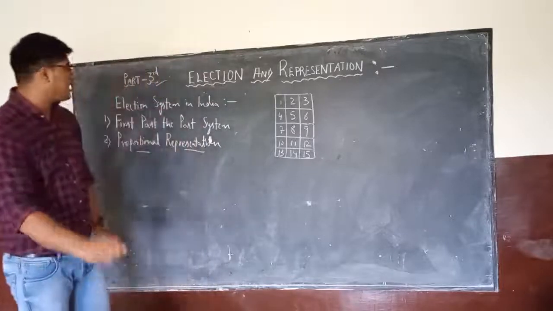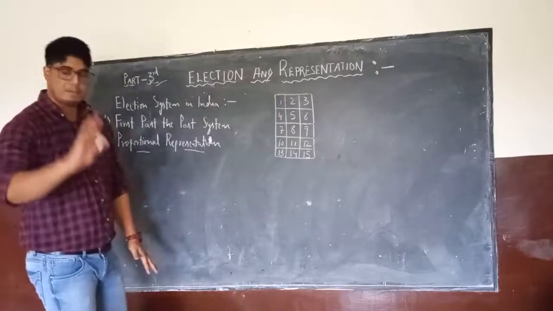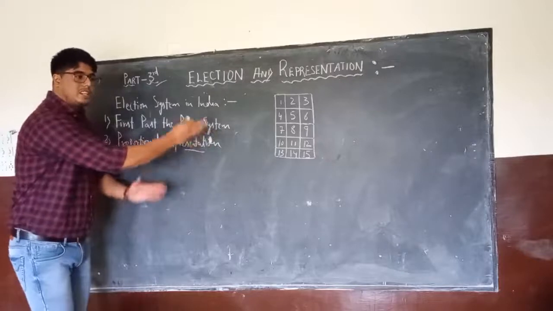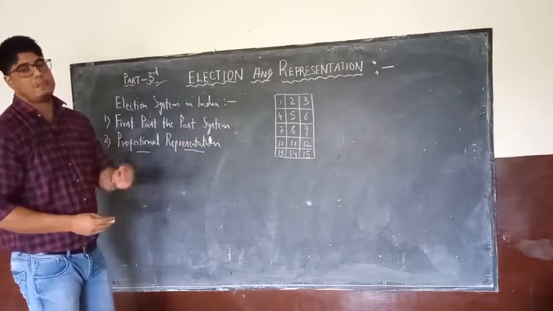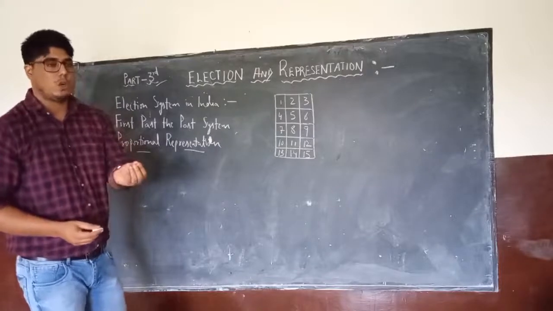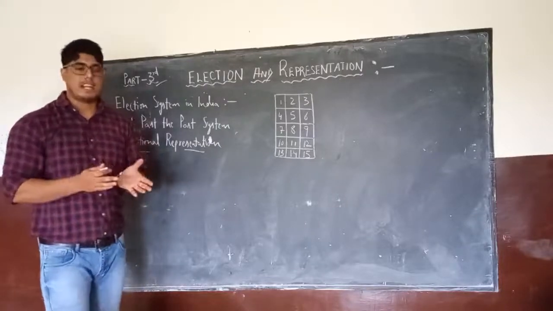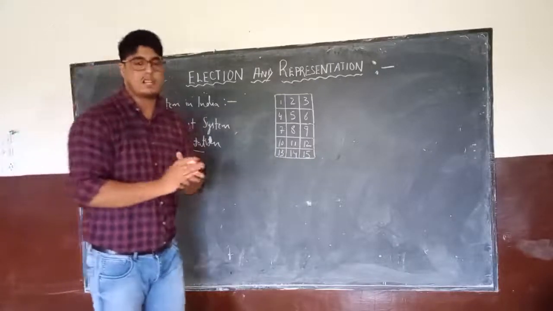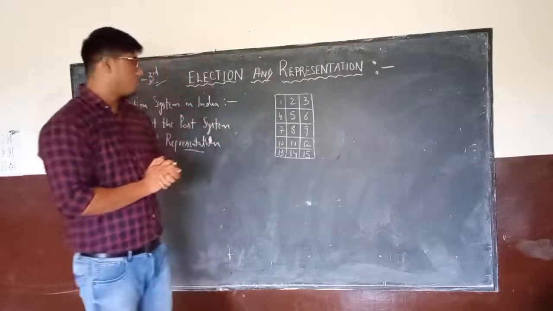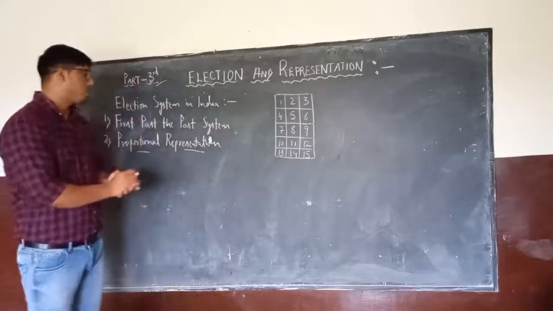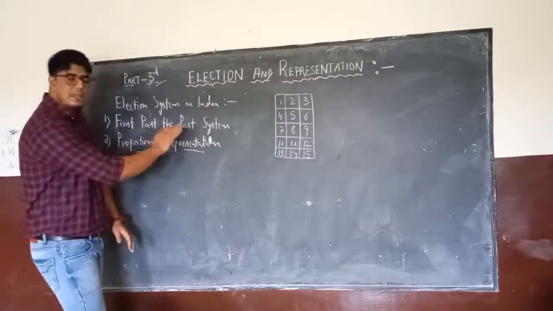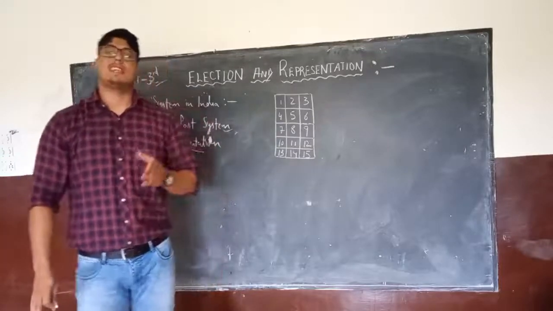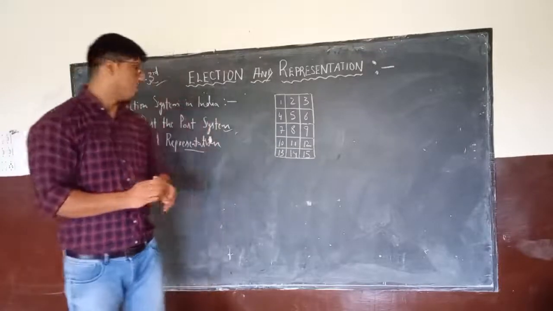And in the last video we had covered a very important topic from the point of view of the exams also. When we are talking about the election system of India, it is the first past the post system. This system I had explained in the last video with the help of many examples. There were a few calculations also. With the elections of 1985, we saw how Congress managed to get the majority of the seats, around 80% of the seats in the Lok Sabha general elections. We saw how they managed to do that with the help of a very simple, lucid system, which is followed in the general elections of Lok Sabha as well as state legislative assembly elections.